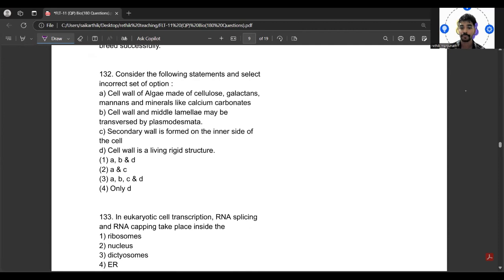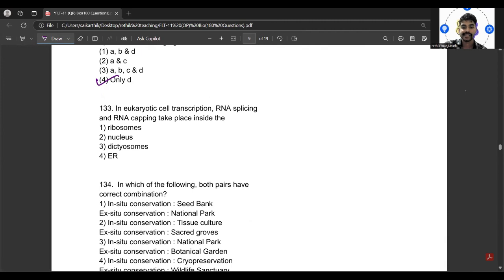The cell wall of algae is made of cellulose, galactans, mannans, and minerals like calcium carbonate. Then cell walls and the middle lamellae may be traversed by plasmodesmata. Secondary wall is formed on the inner side of the cell, and the cell wall is a living, rigid structure. So, what would be the correct one? Only D would be correct, since the cell wall is a rigid structure.